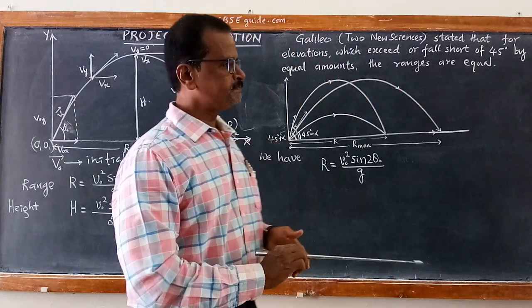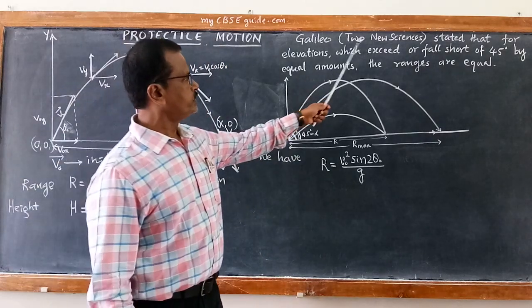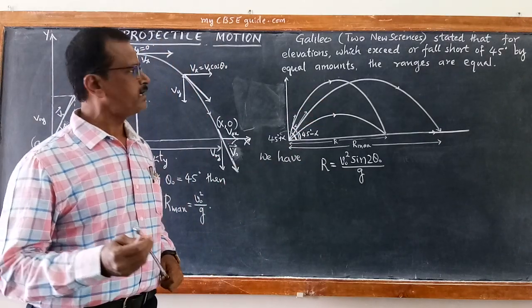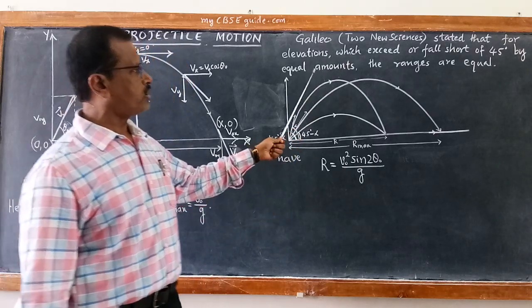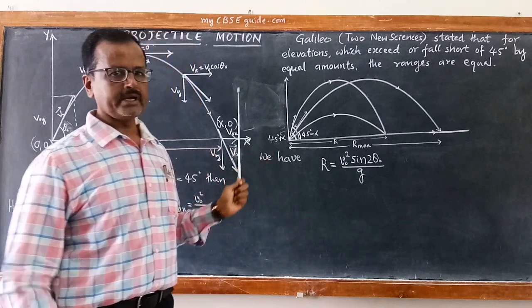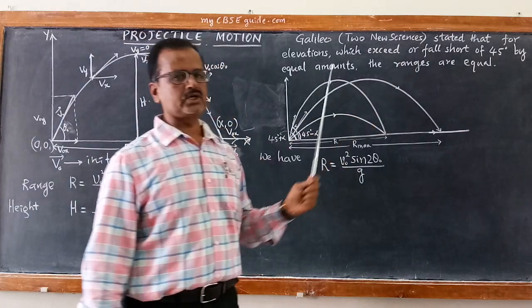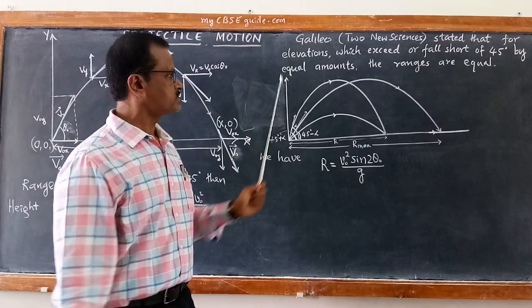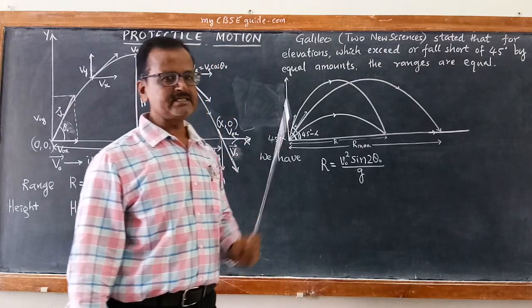Now let us continue. Galileo stated in his book Two New Sciences that for elevations of projection which exceed or fall short of 45 degree by equal amounts, the ranges are equal. What does it mean?